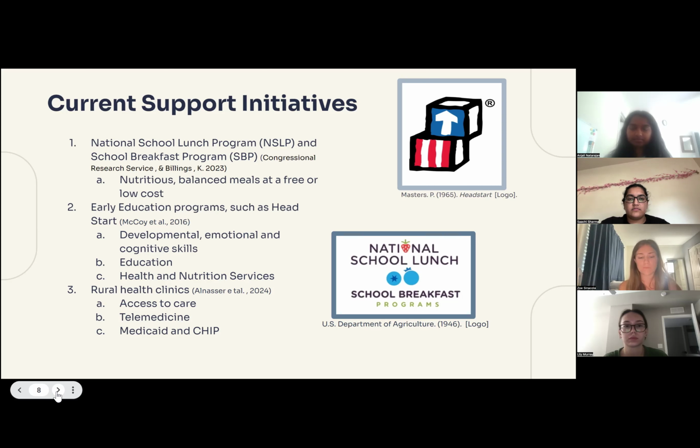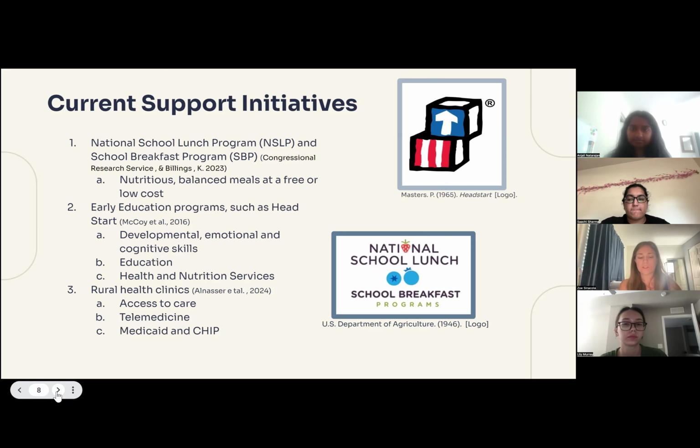It provides healthcare services including medical, dental, vision, and mental health screening, as well as immunization and follow-up care for these low-income children. And then lastly, rural health clinics, increasing access to healthcare services through rural clinics and telemedicine programs, particularly for preventative care, mental health services, and chronic disease management, such as obesity and other heart-related disease for these low-income children and their families.